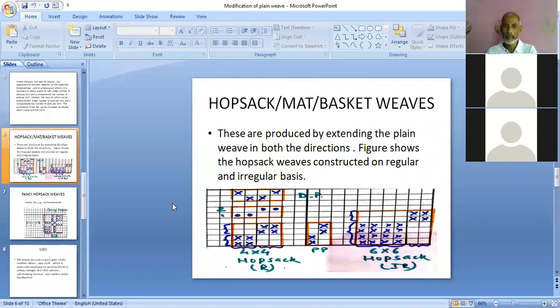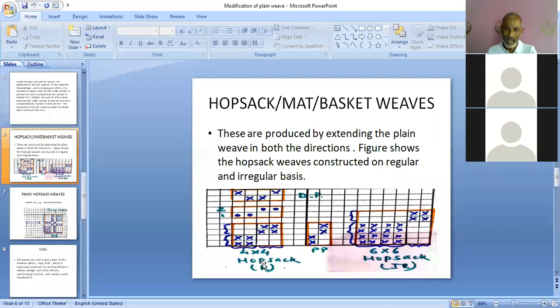Next is hopsek, mat or basket weaves. So these hopsek, mat or basket are the synonyms of the same weave. So any one term can be used. These are produced by extending the plain weave in both the directions, as we have taken in the chart also, and as I have defined in the first slide. These designs can be produced by extending the plain weave in both the directions, means warp-wise plus weft-wise or vertical plus horizontal. And the figure shows the hopsek weaves constructed in regular and irregular manner.